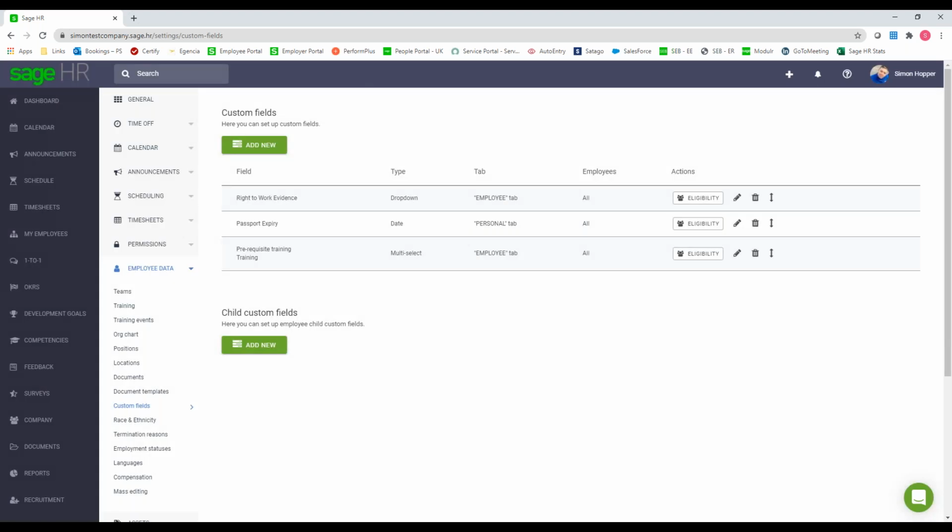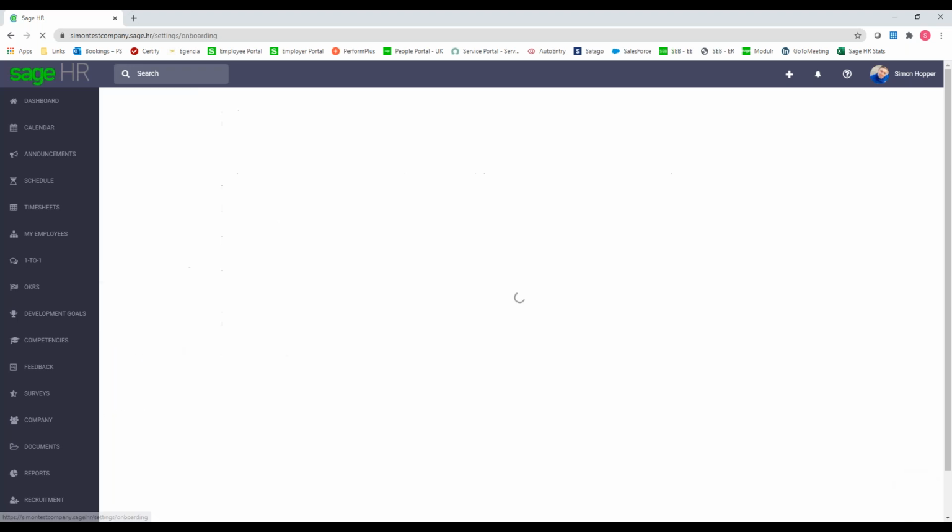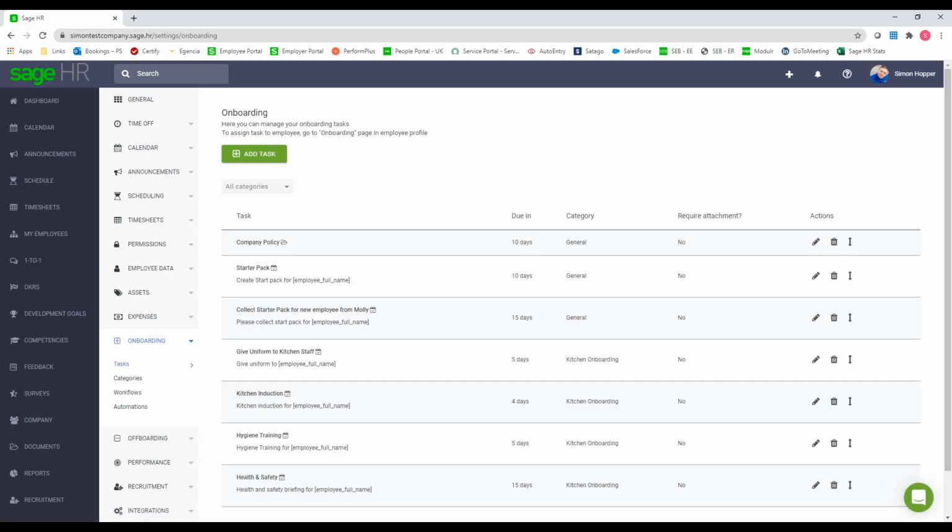So we've got our custom fields in, we've added our new employees. Now what we can also do for any brand new employees that you put into the system is on the left-hand side here, you can create specific onboarding tasks. So you enter a brand new employee into Sage HR, whatever you put as tasks in here, when that person logs in, they'll see those outstanding tasks that they need to complete.